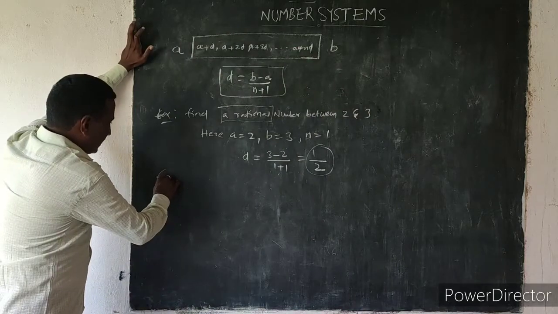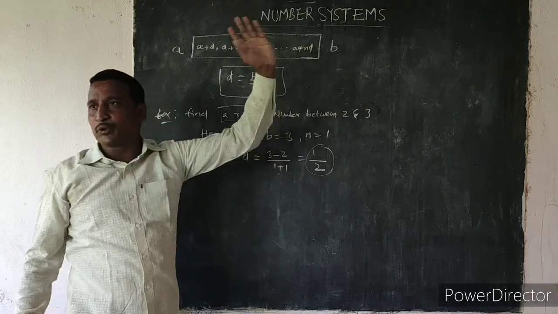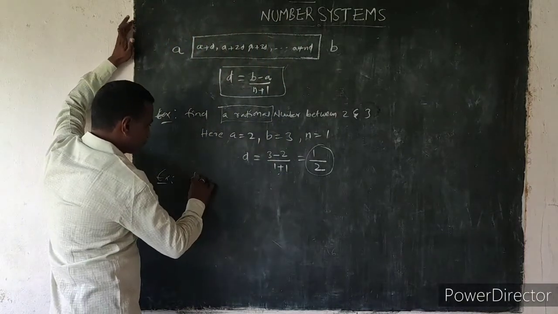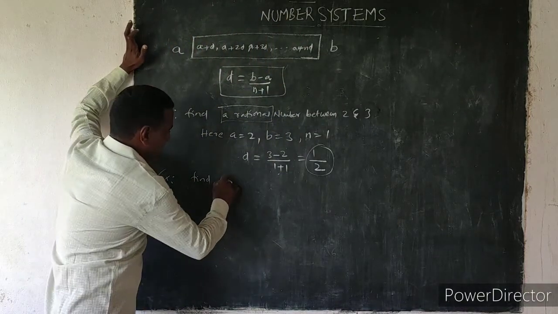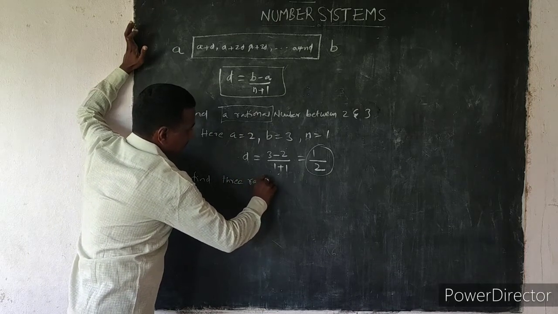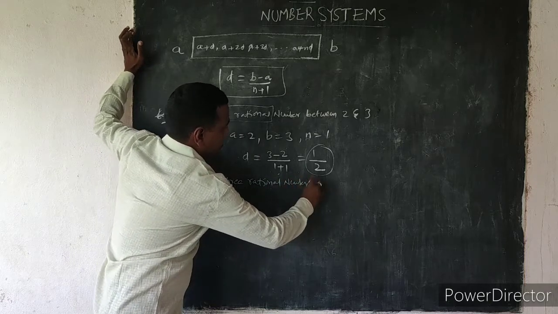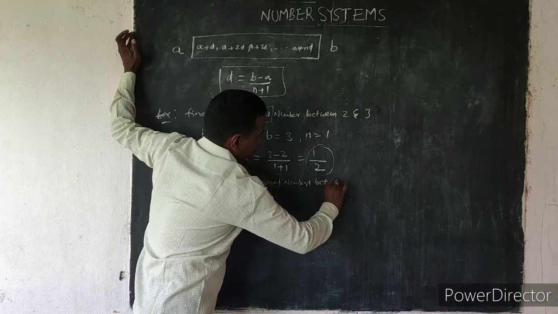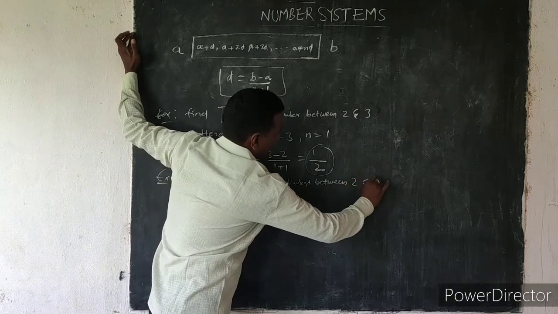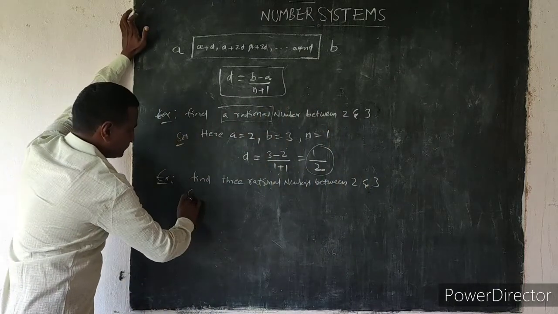In the same way, example: find 3 rational numbers between 2 and 3. Same problem.